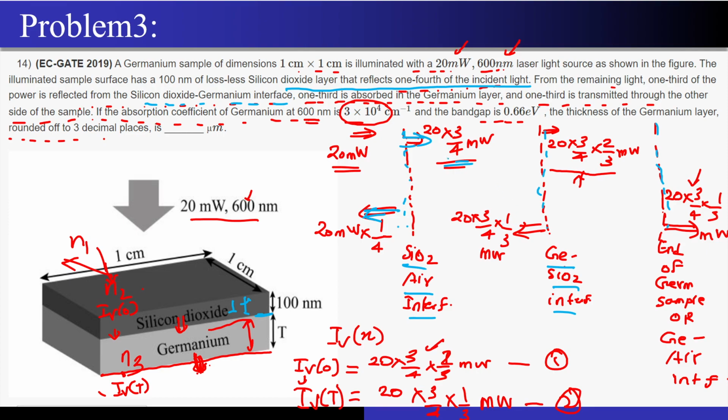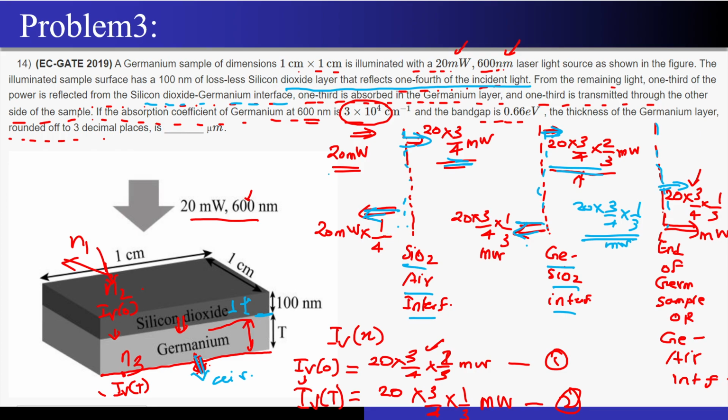Now 1/3 of this power will be reflected back, and only the remaining power will be transmitted into the germanium. Out of this, 2 by 3, 20 times 3 by 4 times 1 by 3 milliwatt is getting absorbed within the material itself, and the other 1/3 power is getting transmitted through the other end of the germanium into the air.